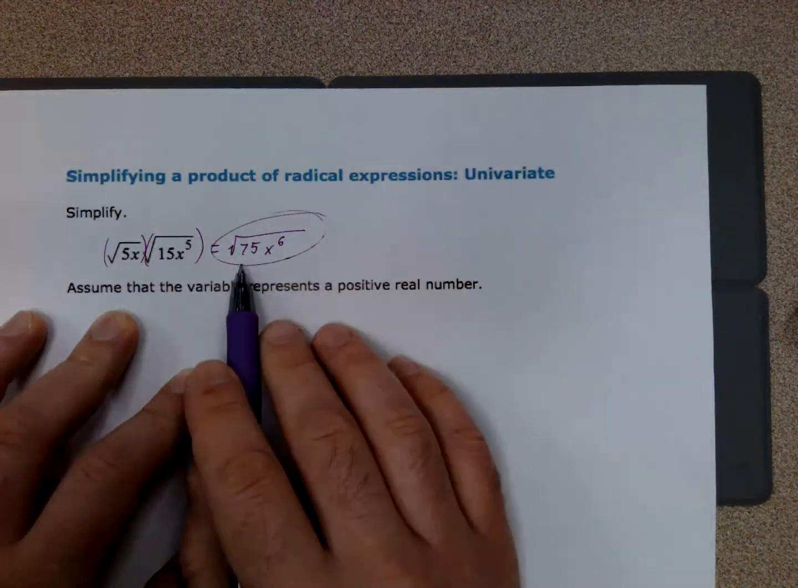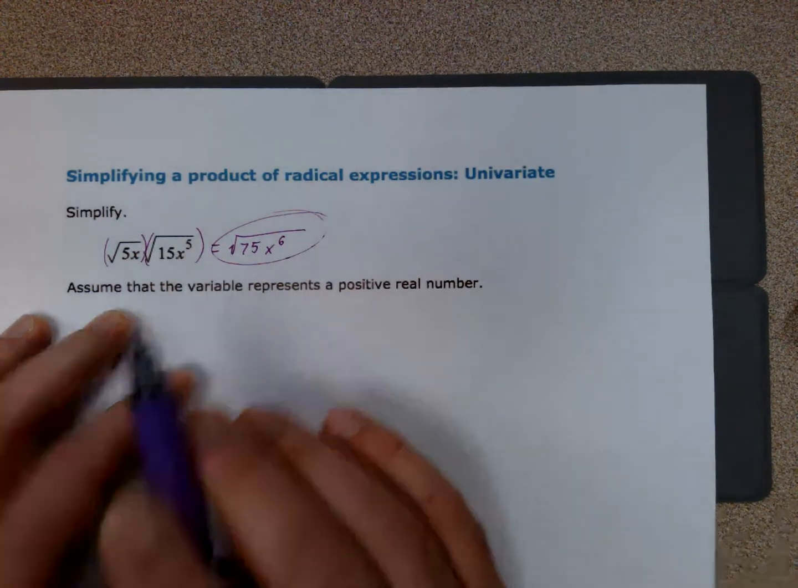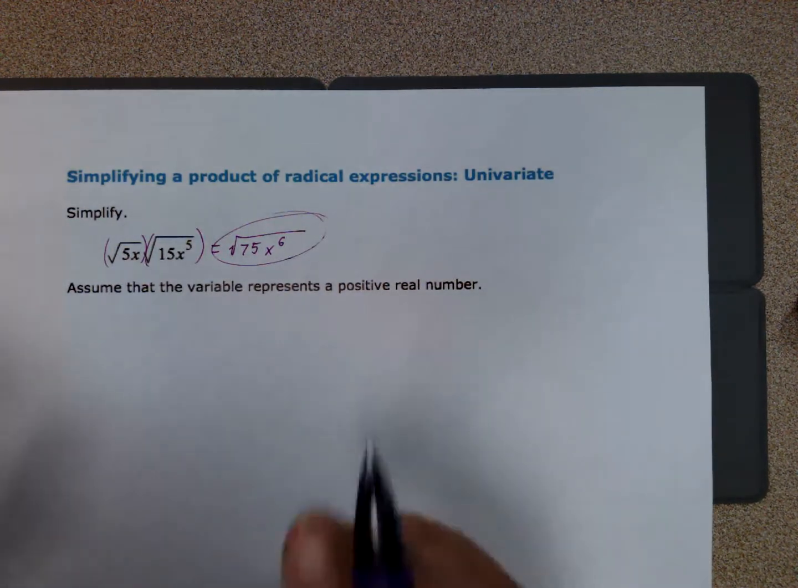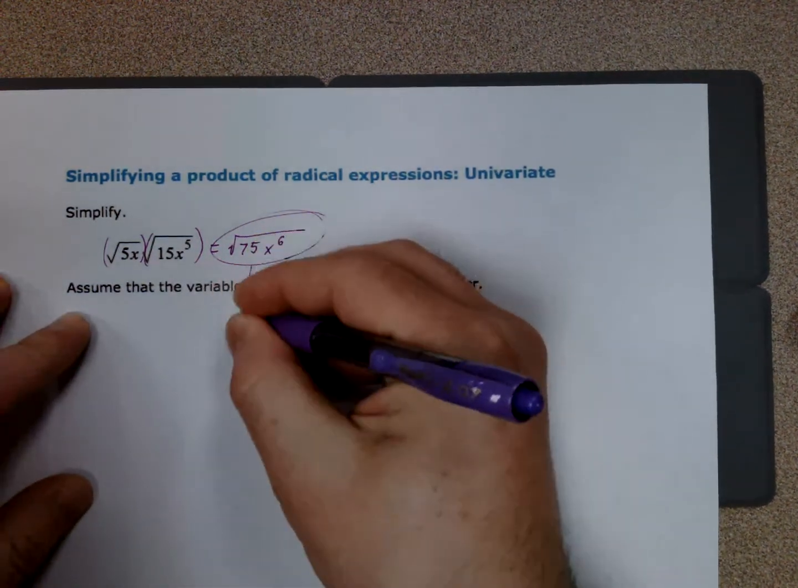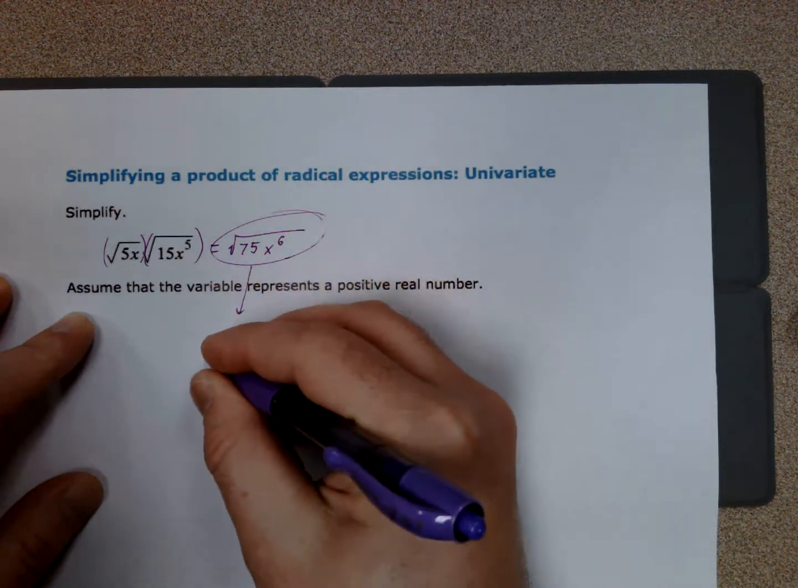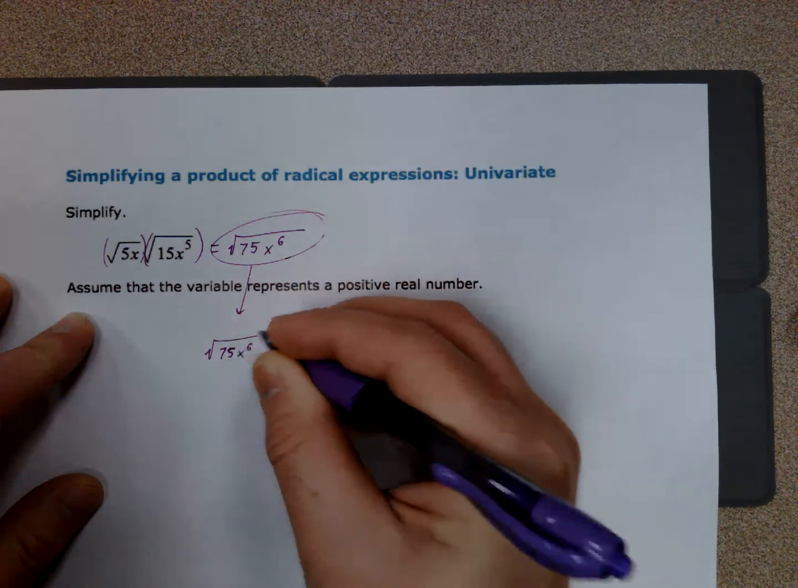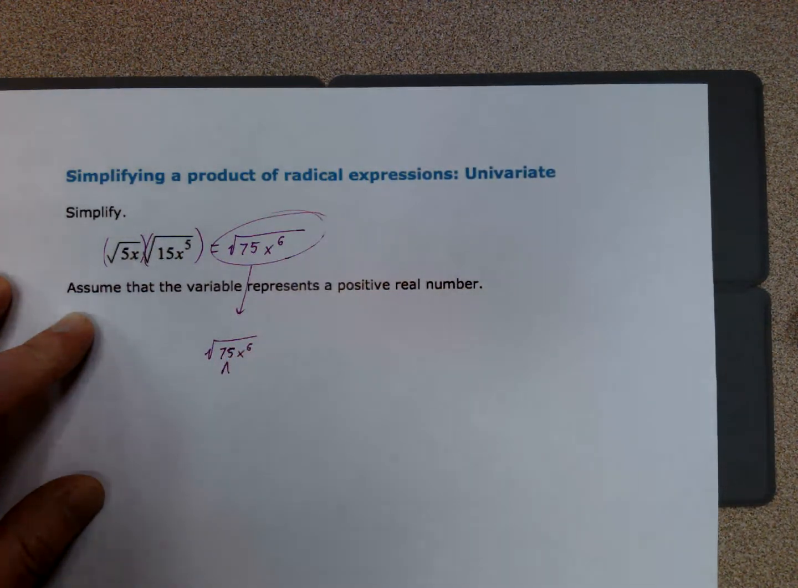That being said, we can also reduce this, and you always want to check to see if you can reduce something when you're done. So this is what we're going to do. We're actually going to bring this down into the square root of 75x to the 6th and break it down and try to simplify that radical afterwards.